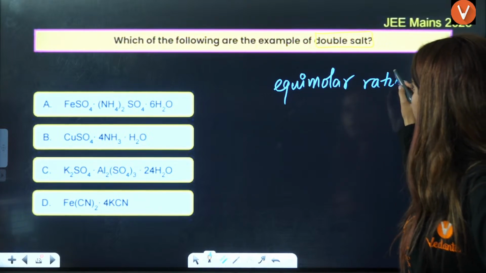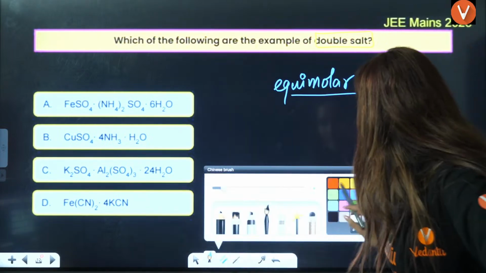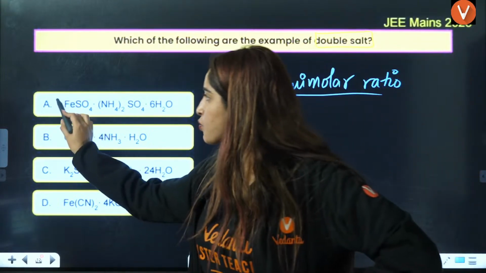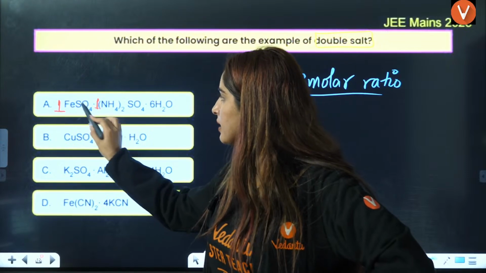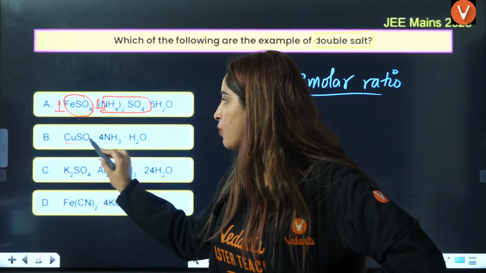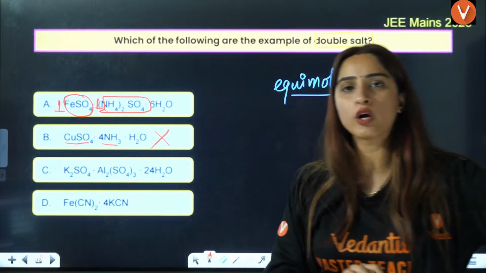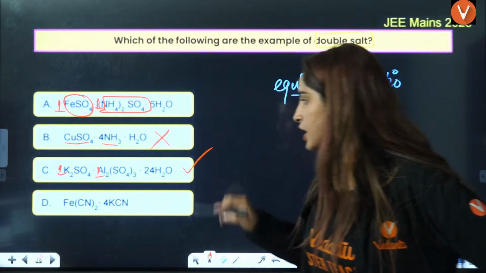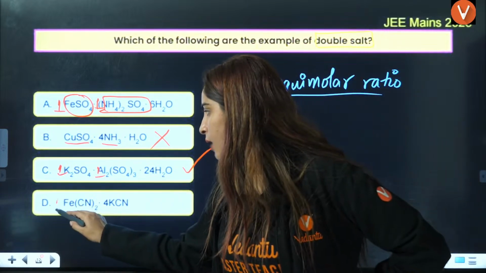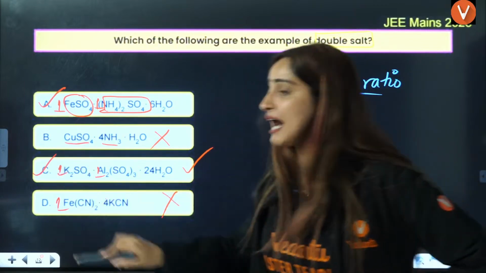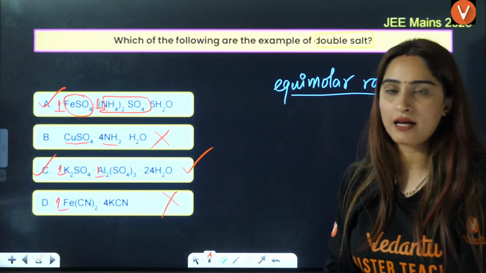You just have to tell me which one is the equimolar ratio. This is 1, this is also 1. This salt is 1, this salt is also 1. This is 1, but this is 4, so this is not an equimolar ratio. This is 1, so this is an equimolar ratio. This is 1, this is 4, also not equimolar. So the answer is A and C.